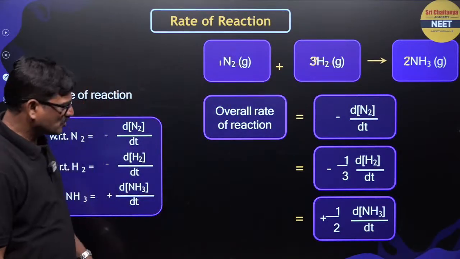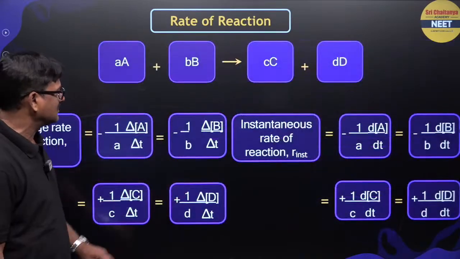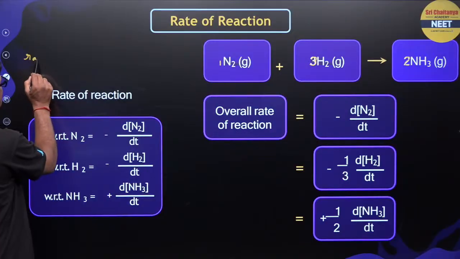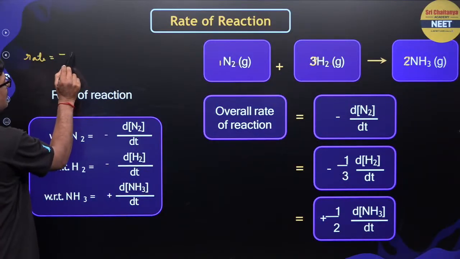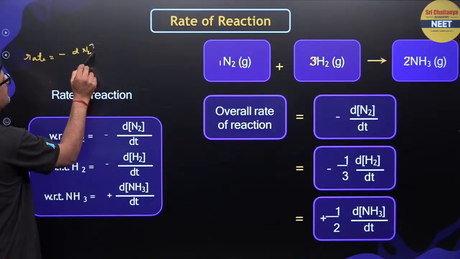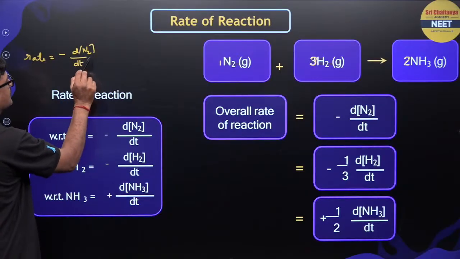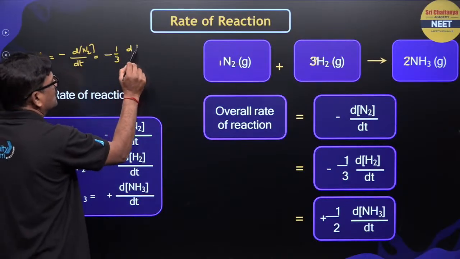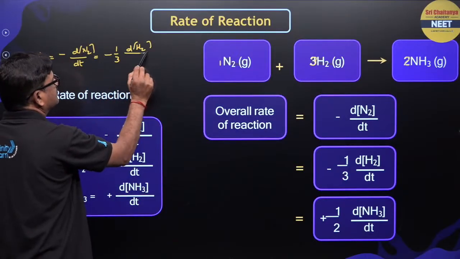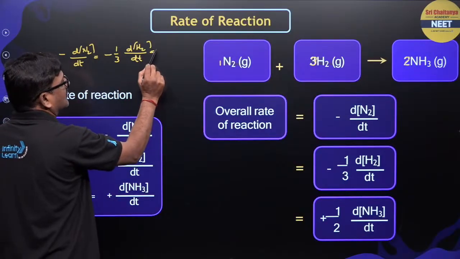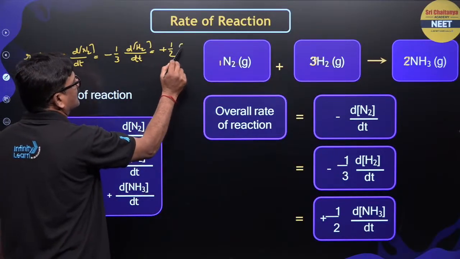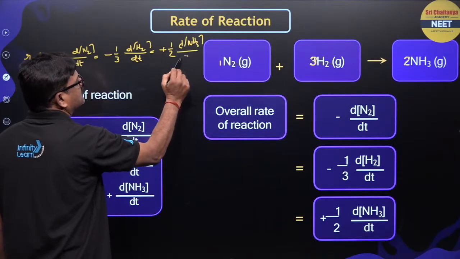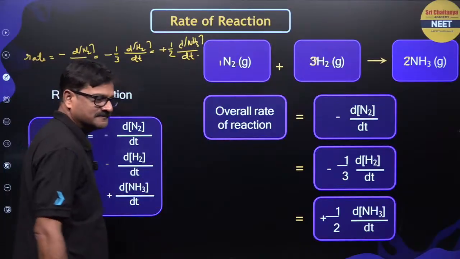So, I just want to give it to you straight away. The overall rate is written as minus dN2 by dt, equal to minus 1/3 dH2 by dt, equal to plus 1/2 dNH3 by dt, right?